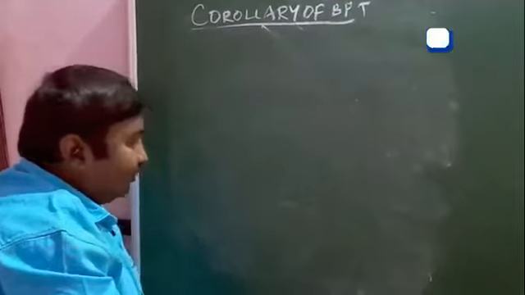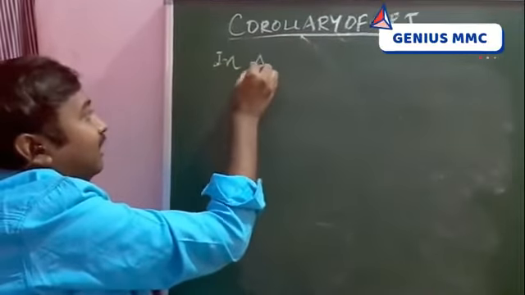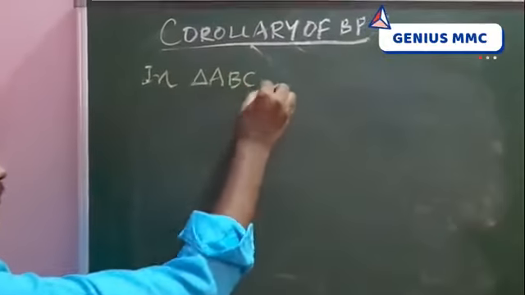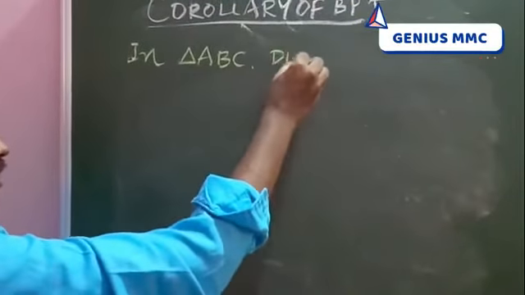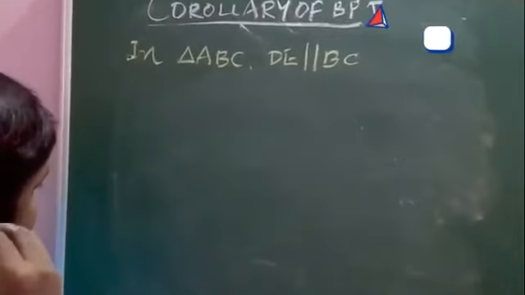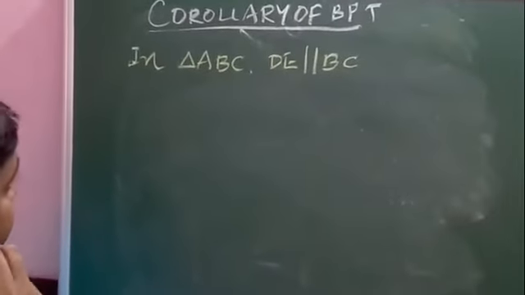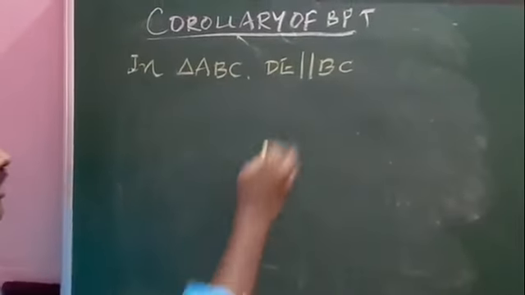Take down this question students, it's important. In triangle ABC, DE parallel to BC.